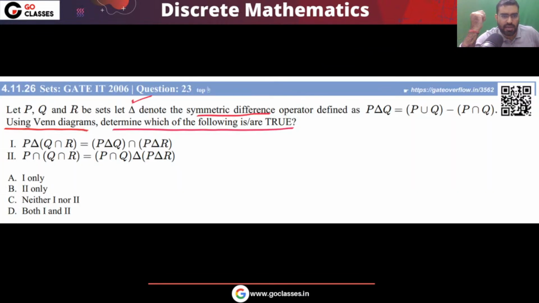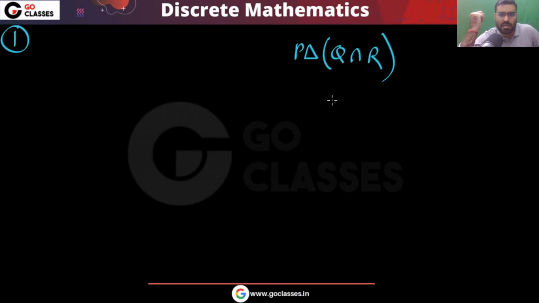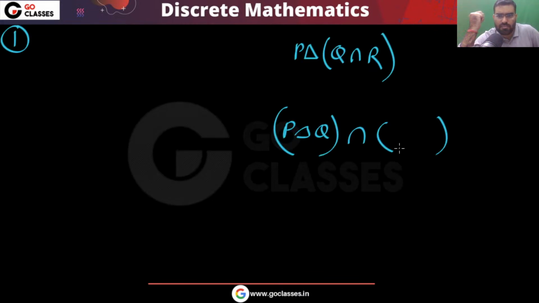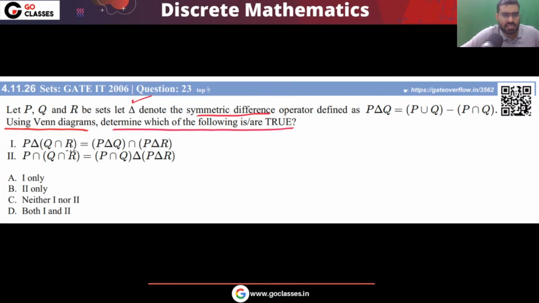Now look at the RHS. RHS is P symmetric difference Q intersection P symmetric difference R. If you notice, this is a distributive property. Basically you are distributing the symmetric difference over intersection.